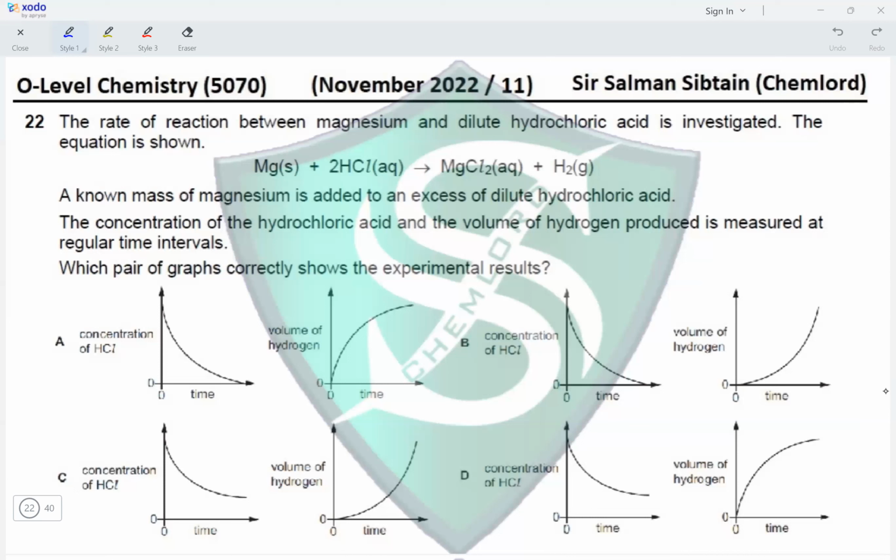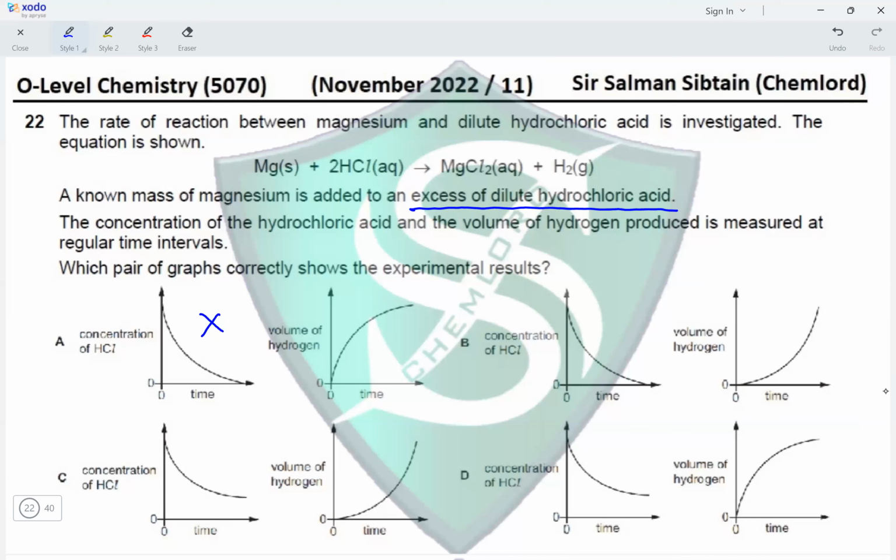Initially the concentration of HCl would be maximum, and when the experiment ends, the concentration of HCl would be zero. No, no. When all the magnesium is used, because they said a known mass of magnesium added to excess of dilute hydrochloric acid, you need to remember that if HCl is in excess, its concentration cannot reach zero. So option A is incorrect for concentration of HCl.